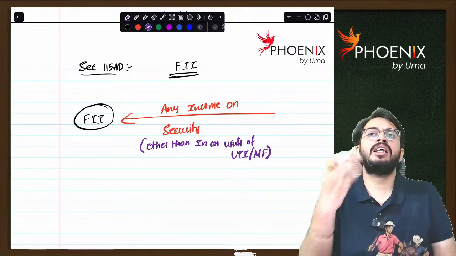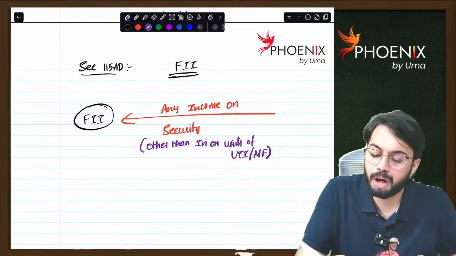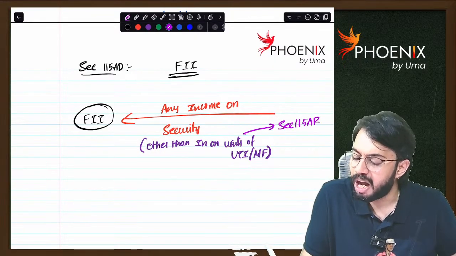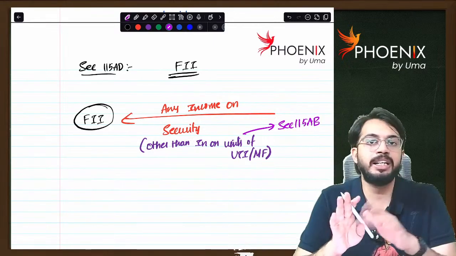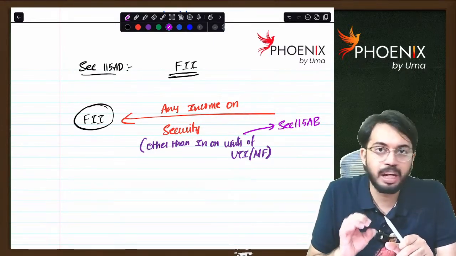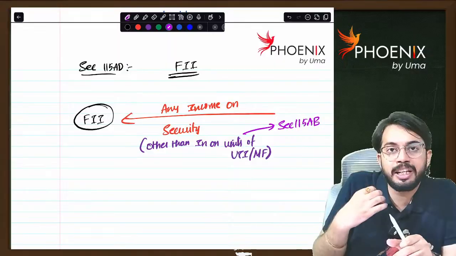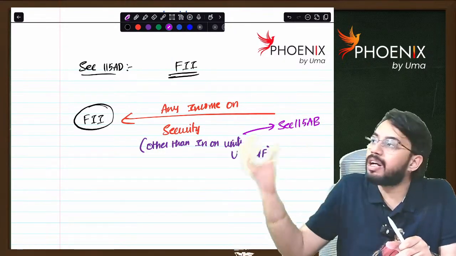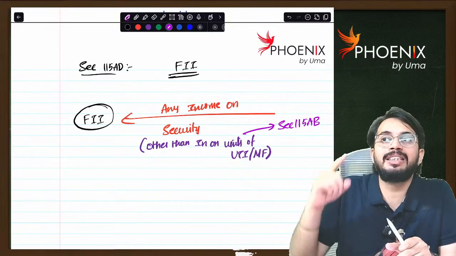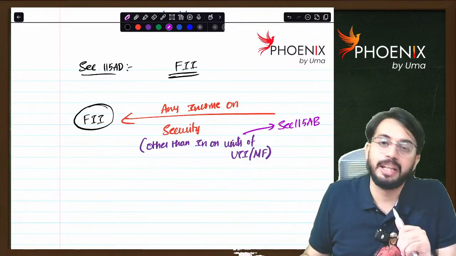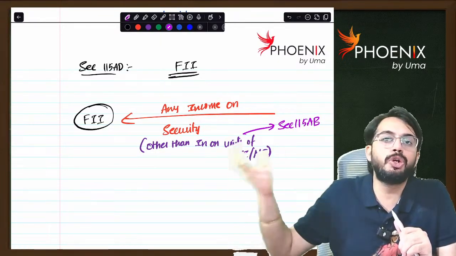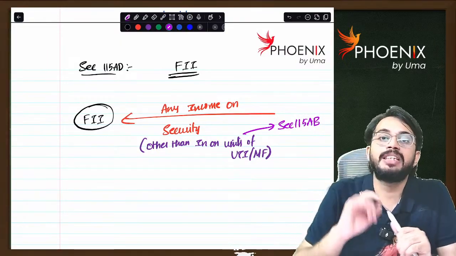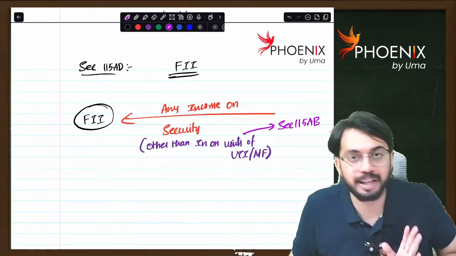Sir, why other than interest on units of UTI or mutual fund? Because they are already covered under 115AB, which we have already discussed. So if a foreign institutional investor gets interest income on units of UTI or mutual fund, that income is taxed as per section 115AB. Other than income from UTI or mutual fund, if any other income is received, for such other income, section 115AD gets attracted. Are you able to understand?